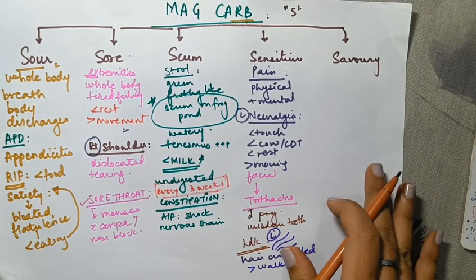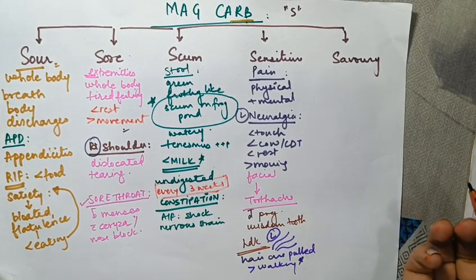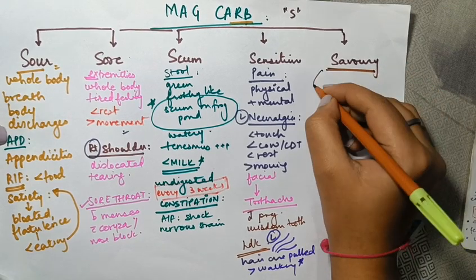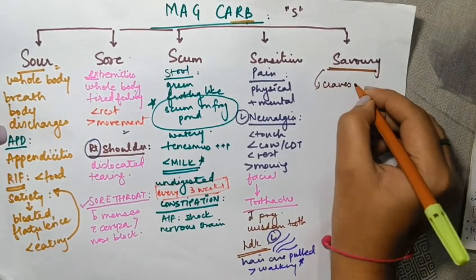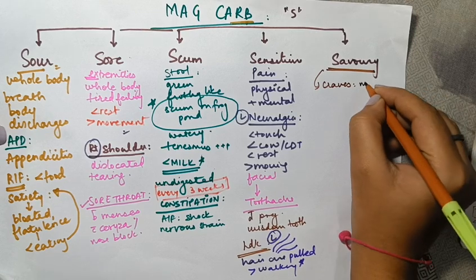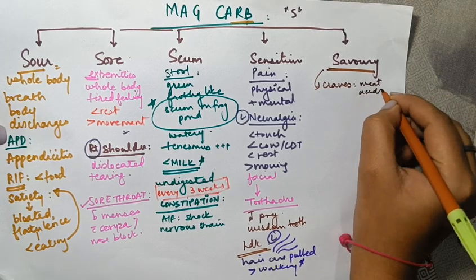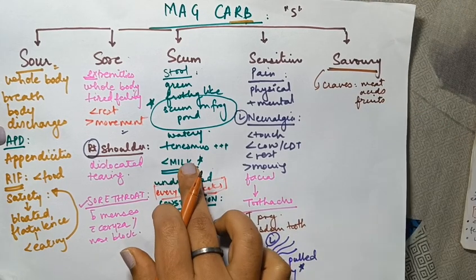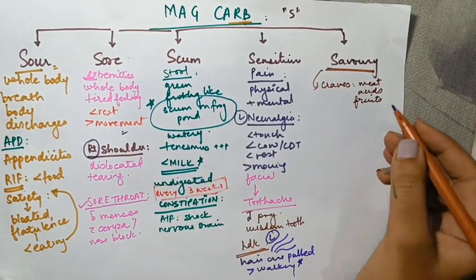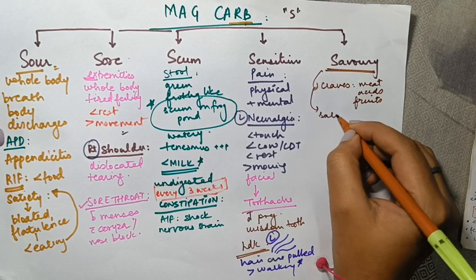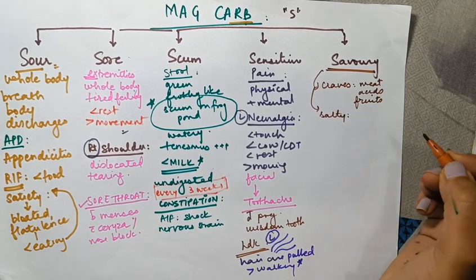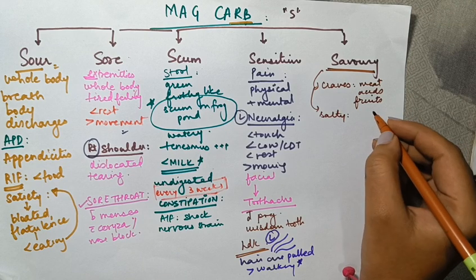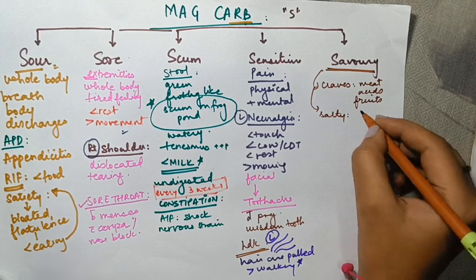Let's move to the next part, which is savory, which is very easy in fact. Savory, we know it talks about food. So the person craves a certain type of food, which is meat, acids, fruits. What it wouldn't crave is, of course, milk. Savory means salty, masala, chatpat food. Now the person is not craving salty per se, but there are expectorations that are salty. So salty and bloody